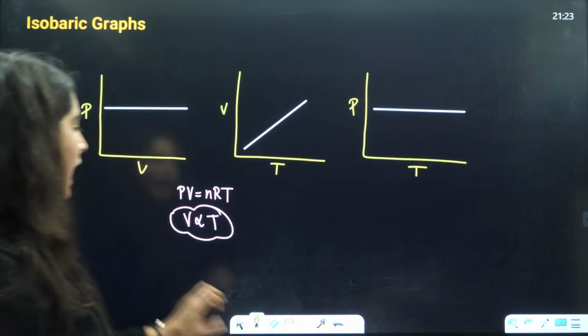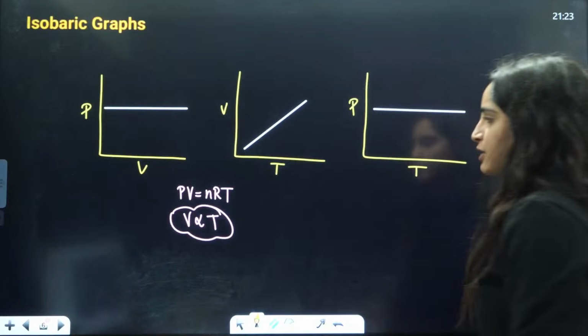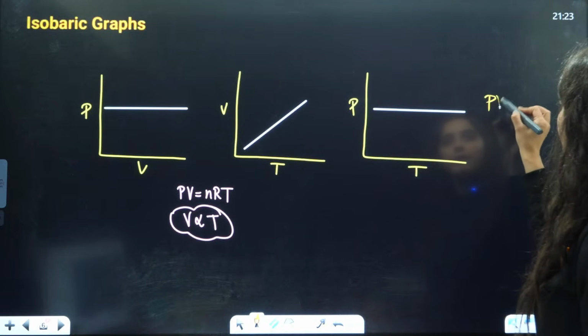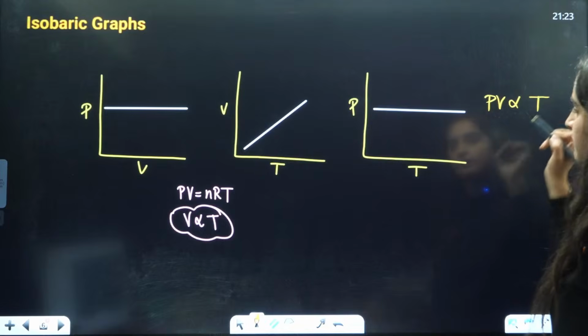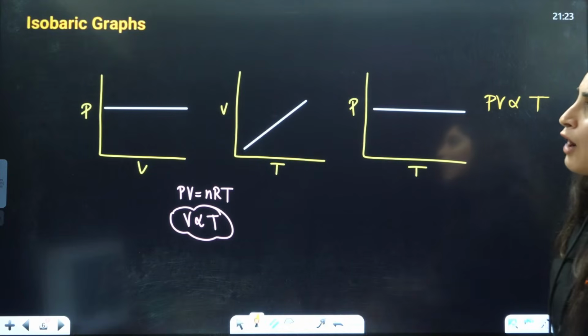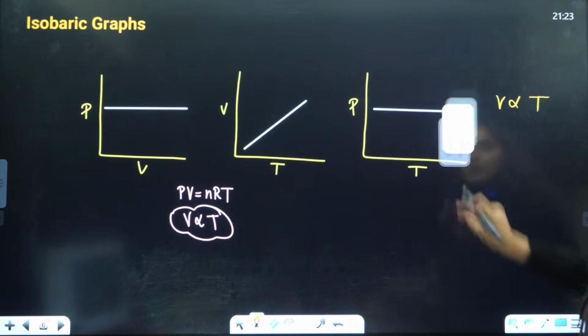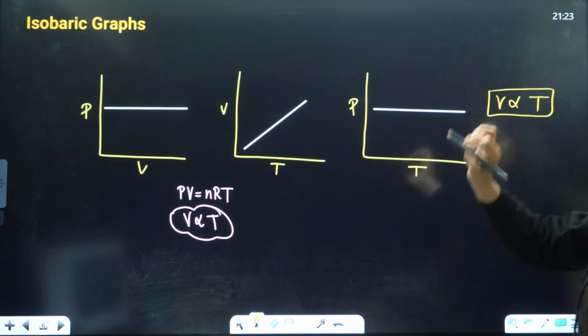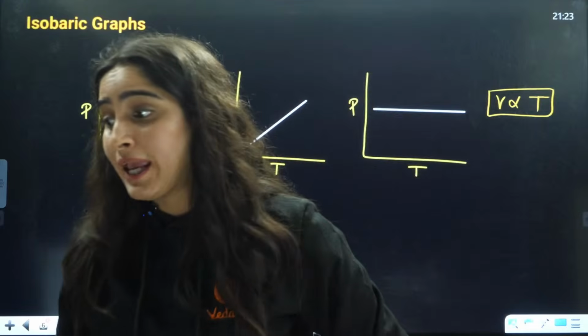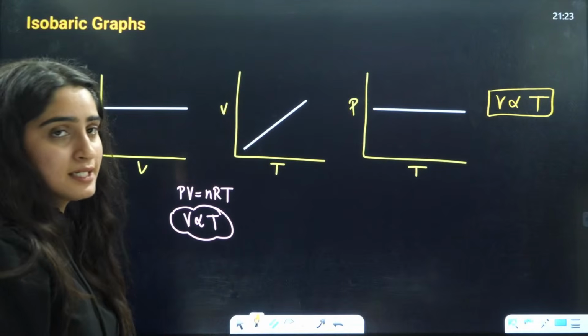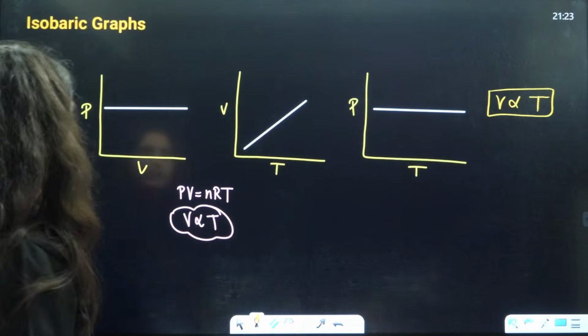Next is isobaric. Next is, guys, isobaric. Again, we know that PV is directly proportional to T, right? Now here pressure is constant. That means just eliminate pressure from here, right? So P is directly proportional to T. Let's draw the graphs now.